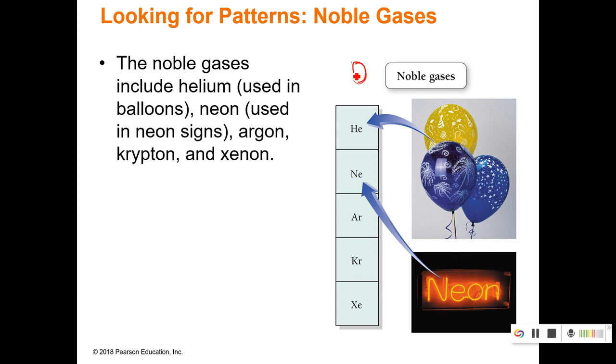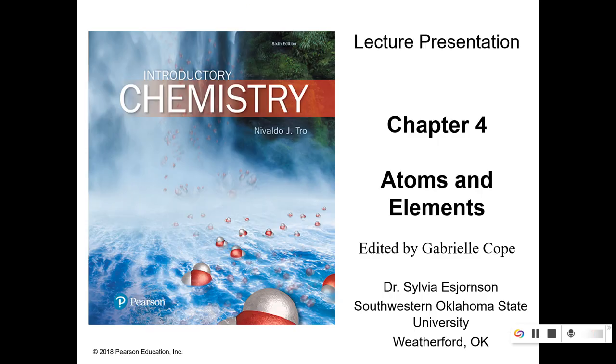Noble gases, if you recall, they have no charge if they become ions, and they are unreactive. Sometimes we use the word inert, and that just means they are not reactive. Okay, helium, as y'all know, it's used in balloons. We used balloons today at church. Neon is often in neon signs, but it's not always neon, and we'll talk about that later. And then there's argon, krypton, and xenon. And that's it for the periodic table.